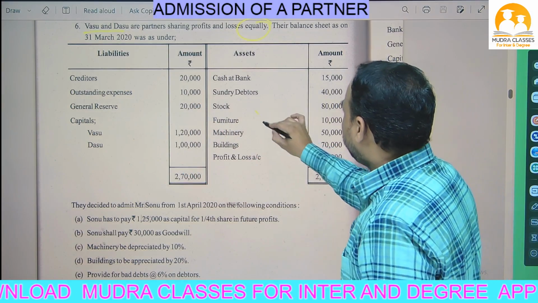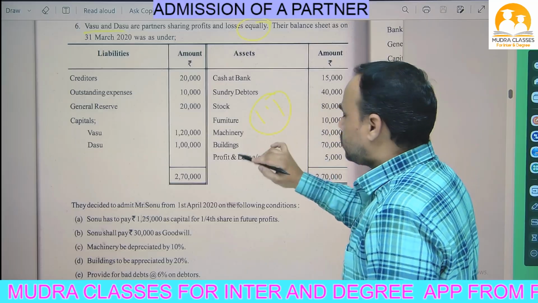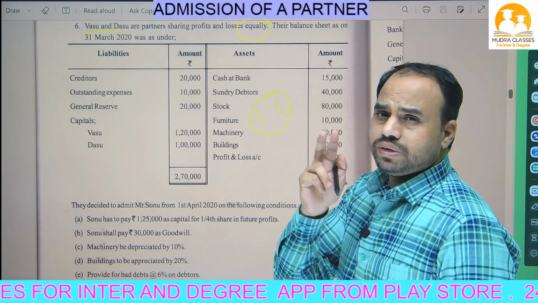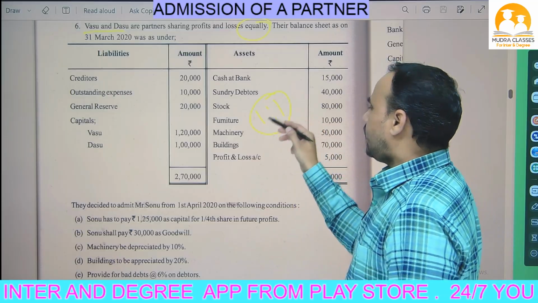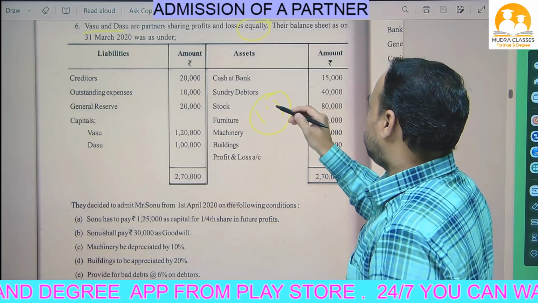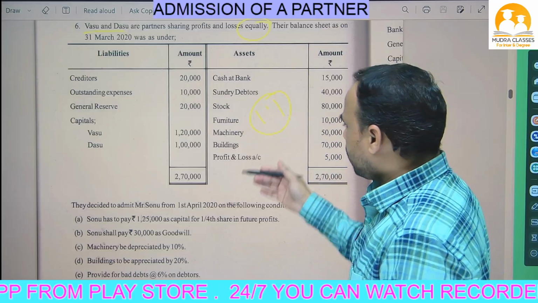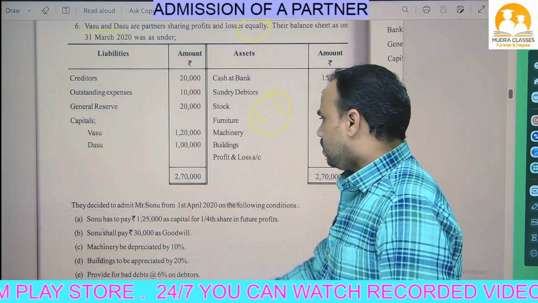That means 1:1. That means if the business got 1 lakh profit, both are sharing 50,000 50,000. If the business got 2 lakhs profit, both are sharing 1 lakh 1 lakh. So 1:1 is their profit and losses sharing ratio, equally. Their balance sheet is given, and below the balance sheet some adjustments are given.